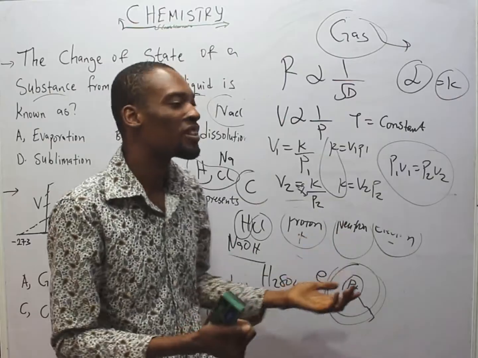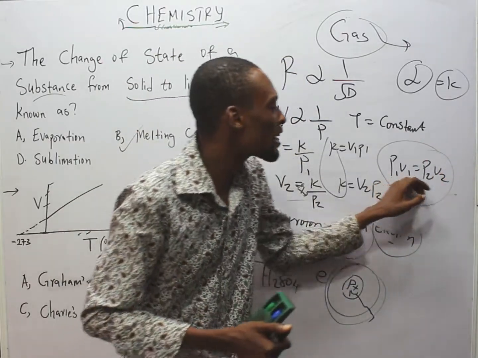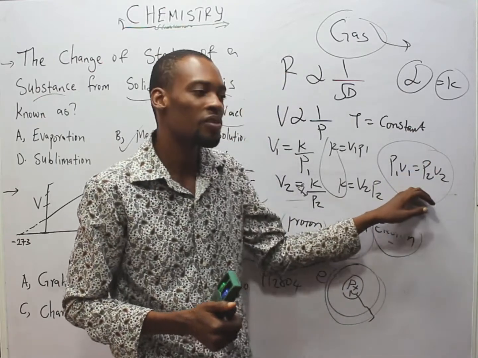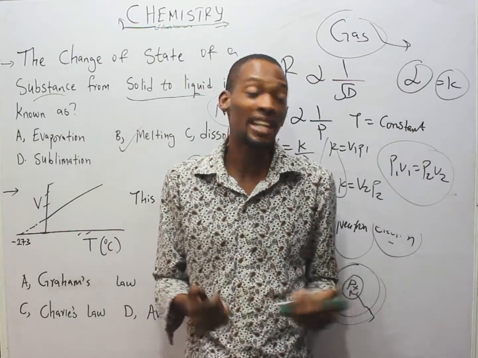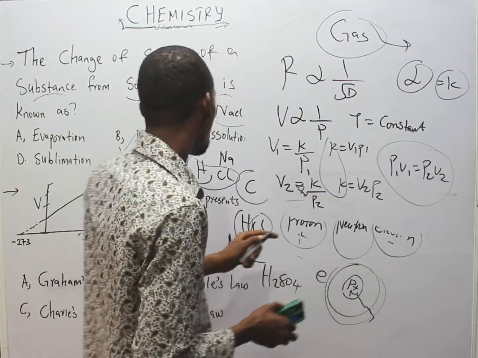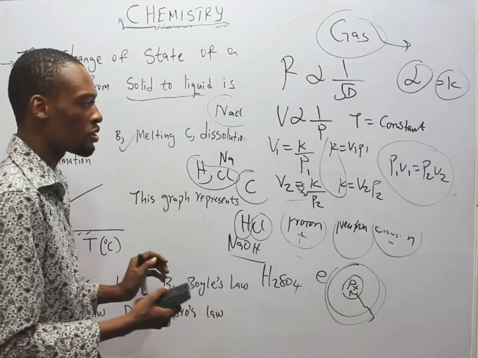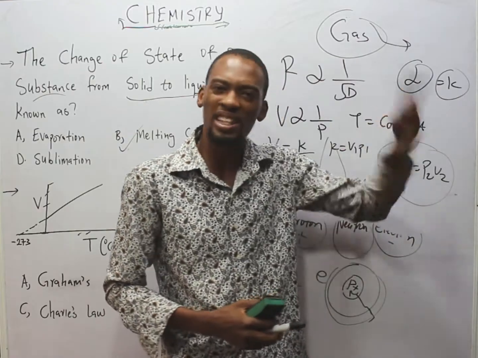They will say find the pressure if the volume changes to so many cm cube or dm cube. So you just make any of them the subject of the formula, and you solve. So this qualifies to solve almost all the calculations you see under Boyle's law. Now, Boyle's law does not relate volume and temperature. It relates volume and pressure. Temperature is constant. It doesn't change.